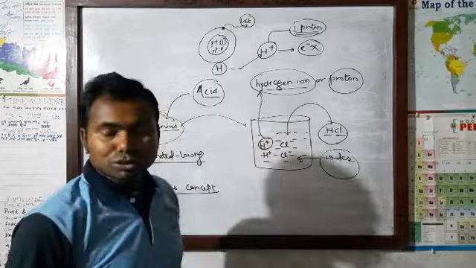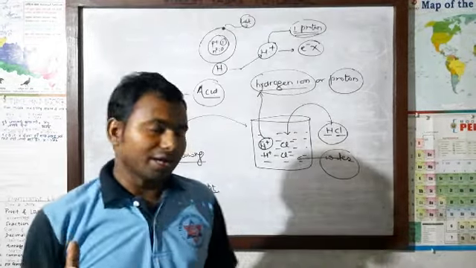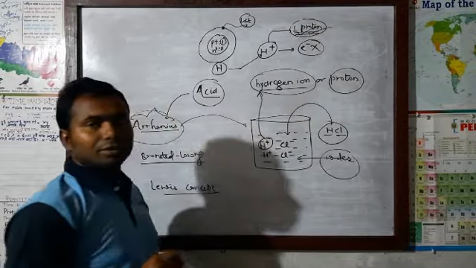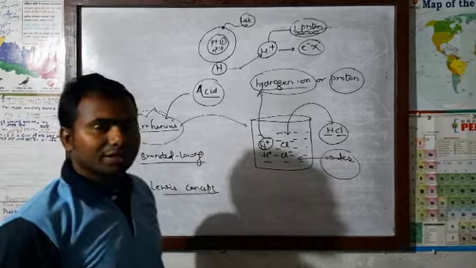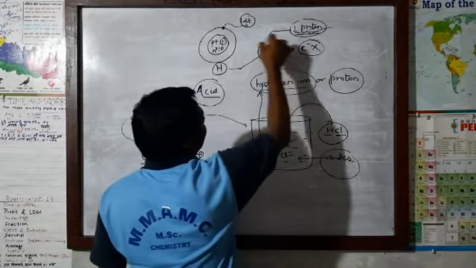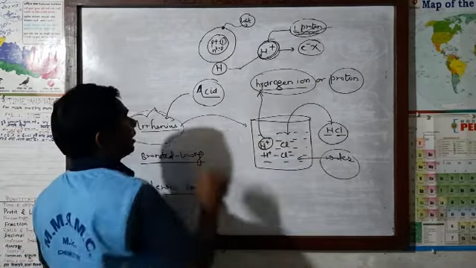That means in aqueous solution, acid gives hydrogen ion, H plus ion, or you can call it proton. Simply you can say acid is a proton donor. That means acid gives proton, or you can say H plus.